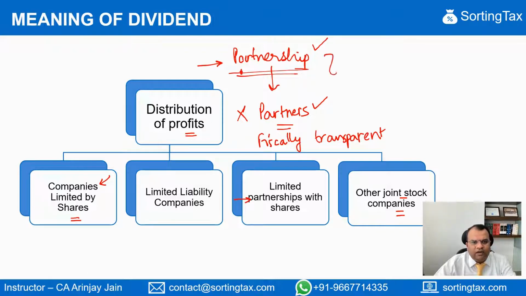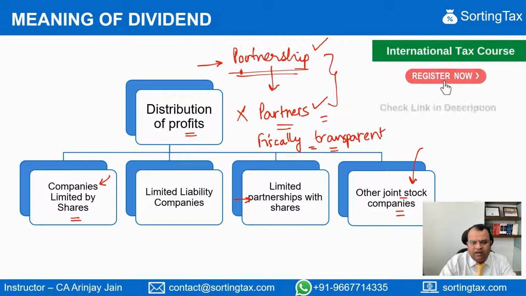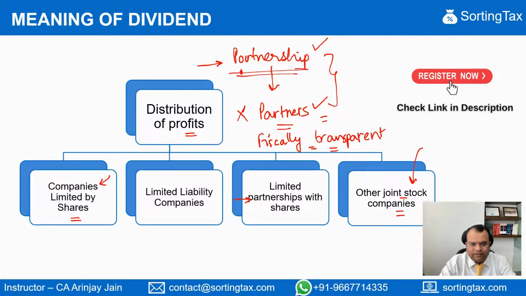So wherever the profits of partnership are taxed in the hands of the partner, they are treated as fiscally transparent. However, this is not the case in case of companies. In case of companies, the profit of the company are not the profit of the shareholder, because company is a separate jurisdictional entity and is not a fiscally transparent entity. Therefore, the dividend or the money remaining after payment of taxes is something which is taxed in the hands of the shareholder.